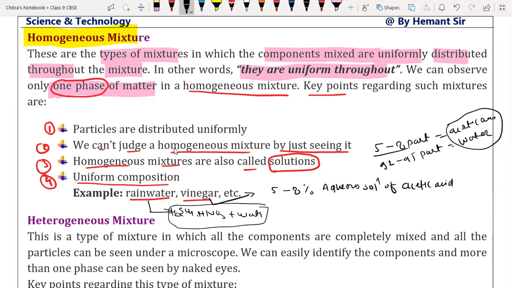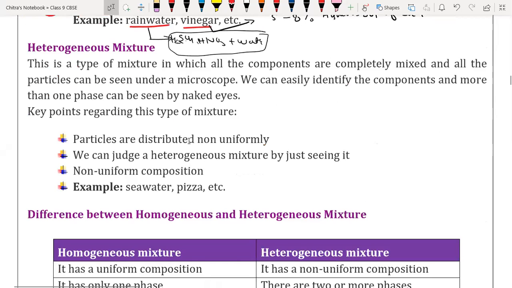So now we are going to discuss about heterogeneous mixture. Have you taken screenshot, beta? Take a screenshot. Done. Yes. Okay, so now we are going to discuss about the heterogeneous mixture.